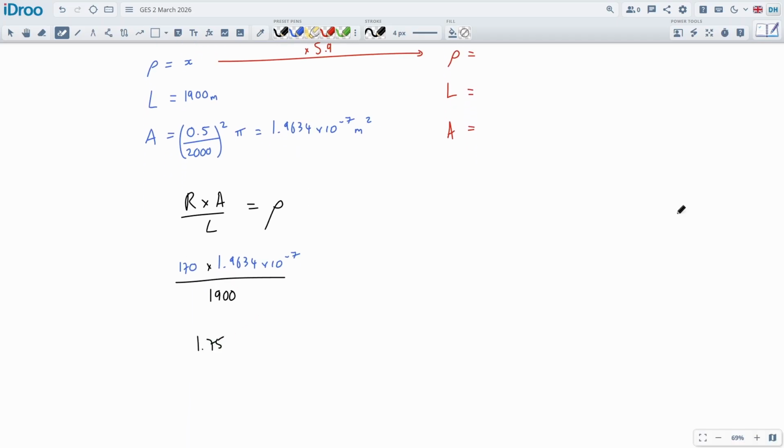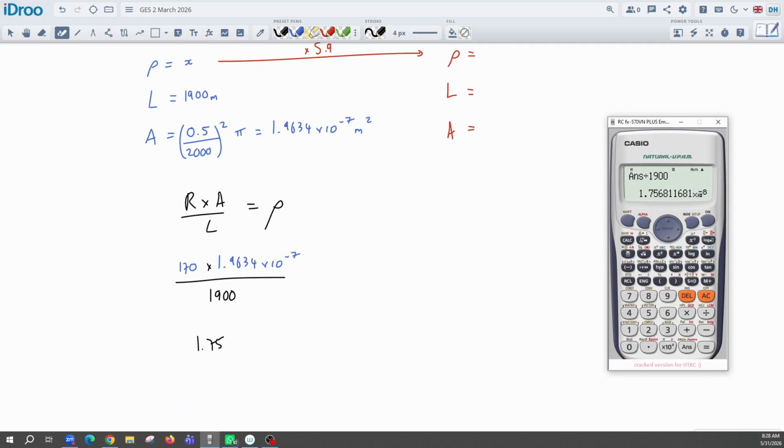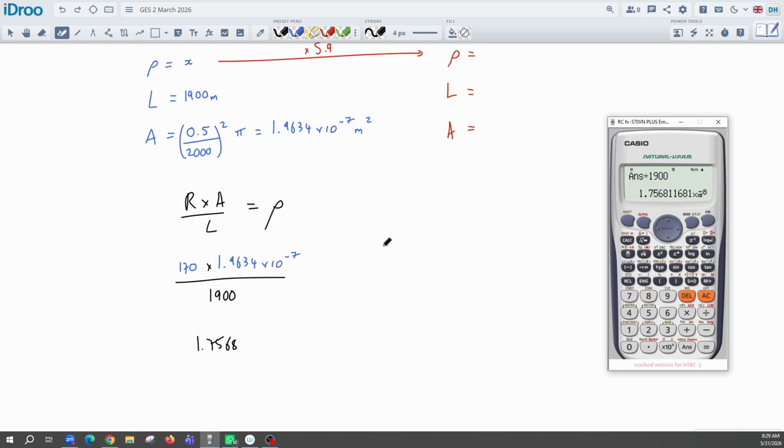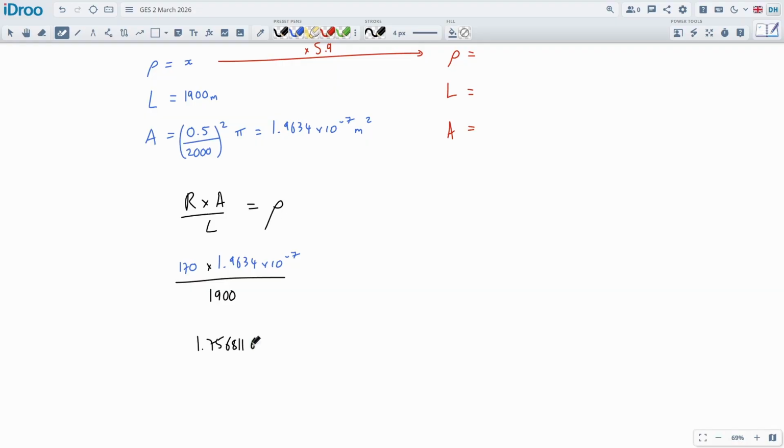1.75. And this is the resistivity of copper, one of the most conductive materials known. Let's write down maybe a couple more digits on that. 1.7568119, times 10 to the negative 8, I think it is.